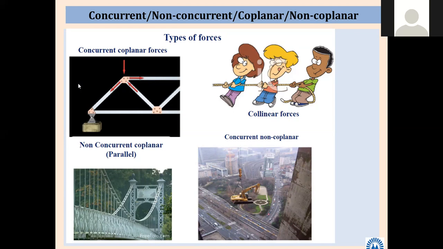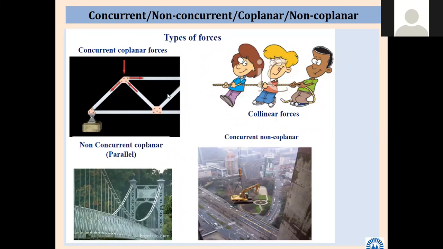Collinear. There is a famous competition you might know, which is tug of war. In Marathi we say it as rassi khech. From one side few persons are pulling the rope, and from another side few persons are pulling the rope. So all the persons apply force along that rope. That's why it is called collinear forces.